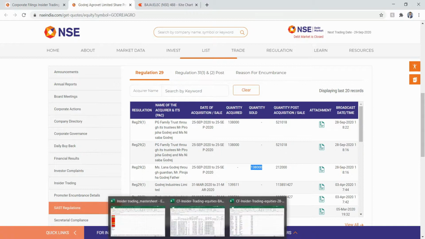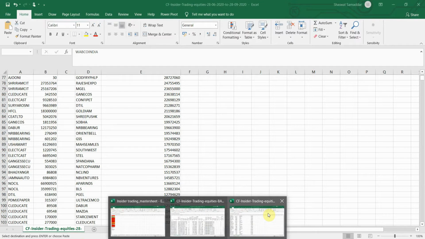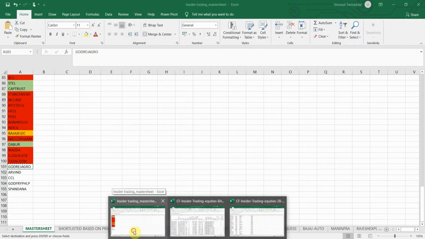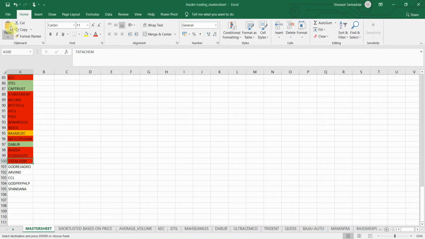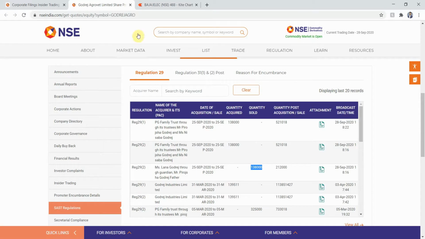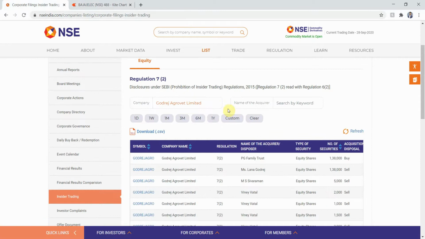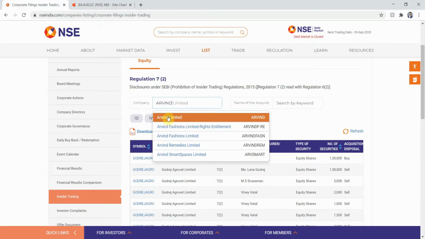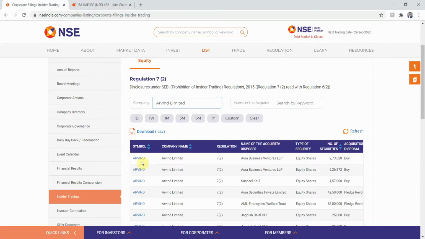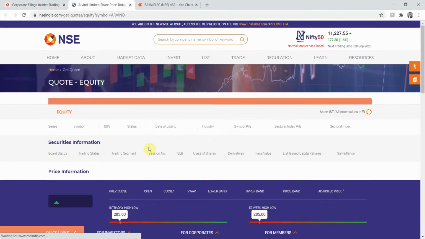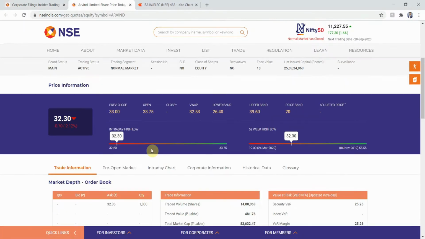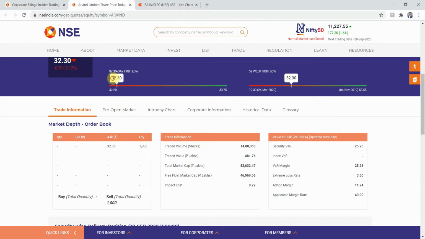As you can see, on 28th of September, that is today, somebody sold the shares, that is Miss Lana Godrej through guardian Mr. Pirojsha Godrej, father. Okay. So whatever it is, the important thing to note here is that the quantity was sold in the last 6 months. So we have to stop the analysis for this stock, and I'll just quickly go ahead and color code it as red once again.